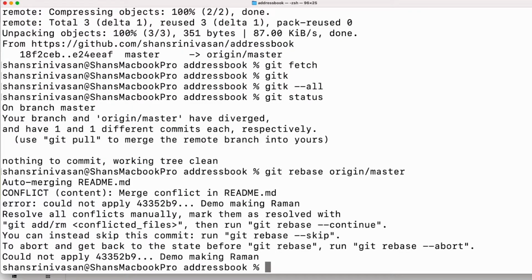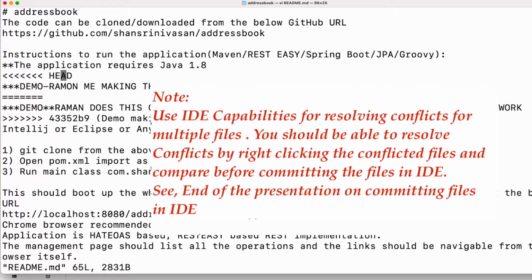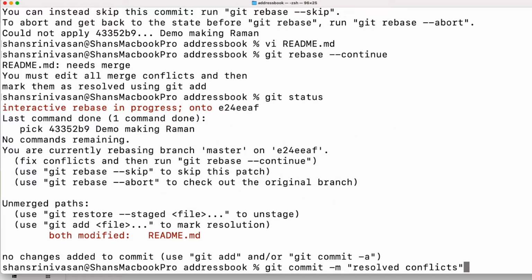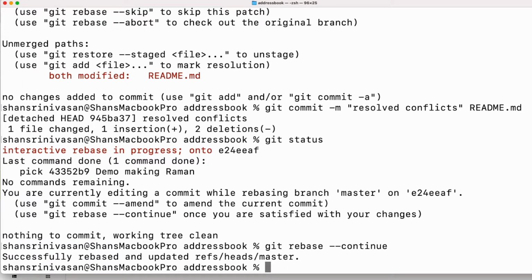So he needs to resolve the conflict. How to resolve the conflict? He opens this and sees that from the origin, which is the head, Ramon made this change, but his local change is this. He says that my change is the best change. Ramon's change is not good. So Raman is very stubborn. He updates that and commits his change. He made the necessary change and committed it. Then he did a git rebase --continue.